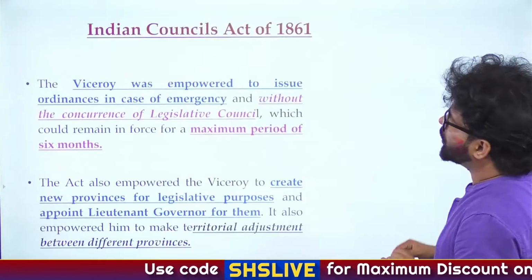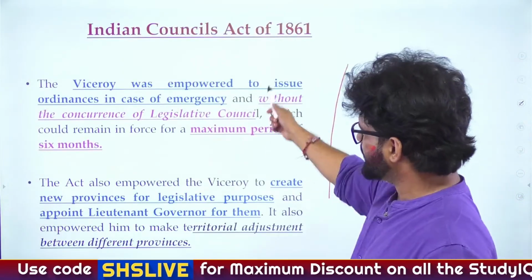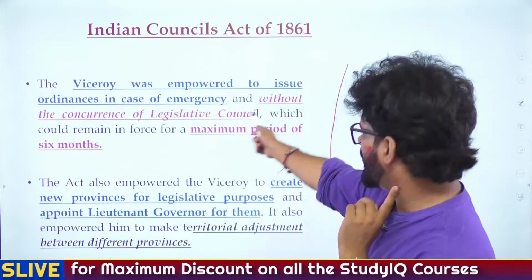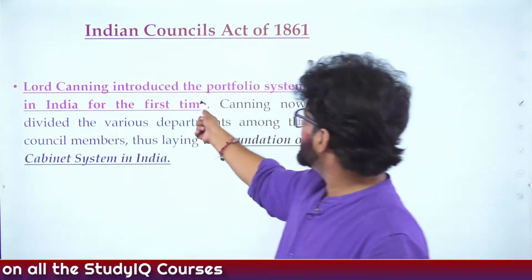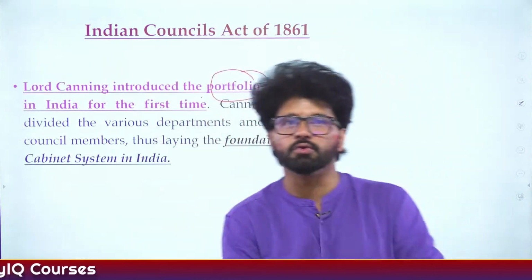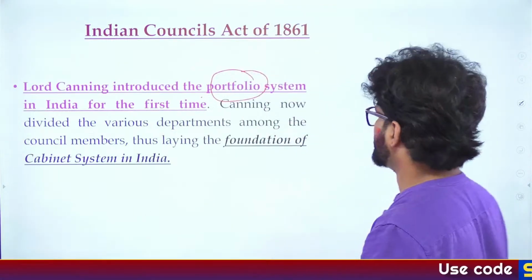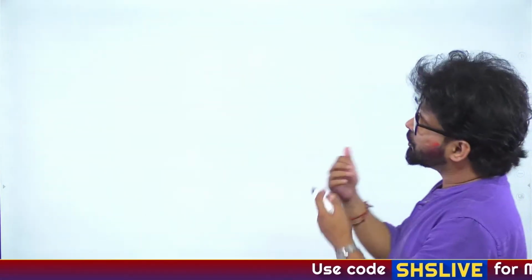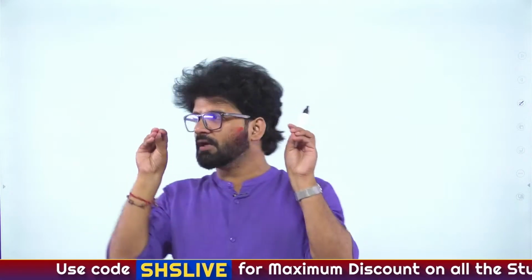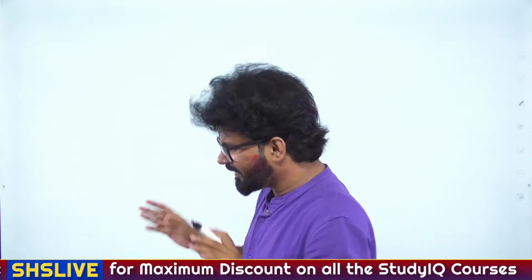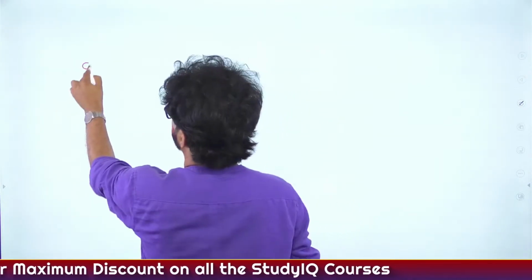Very good. Okay, sir. Indian Councils Act, again, we are talking about ordinances and new provinces. You can have a look at it. We have discussed it. Lord Canning introduced the portfolio system, which is very similar to the cabinet system which you are seeing currently. Now let's talk about the Indian Councils Act of 1892, one of the least functioning acts, with due respect to it.